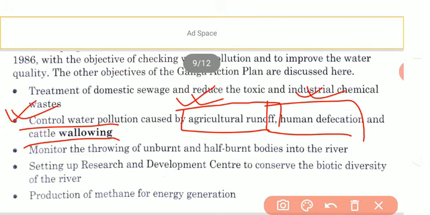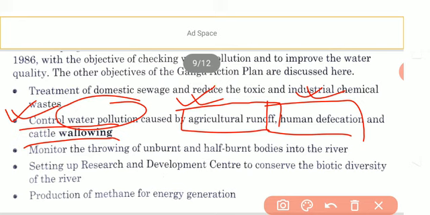Understood? So these are three different steps that human beings can use to reduce water pollution, or you can say the pollution of the Ganga.